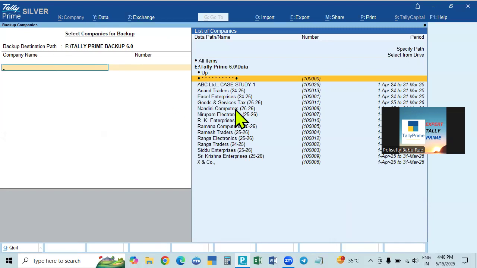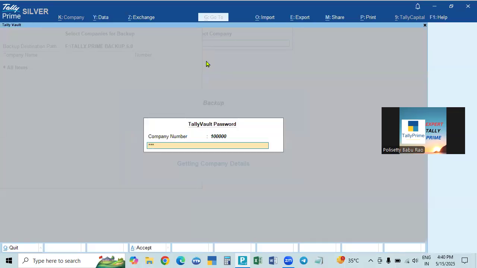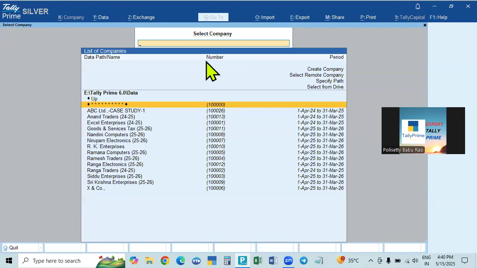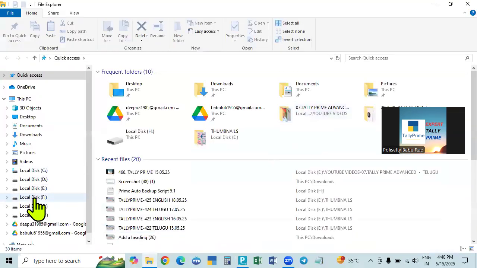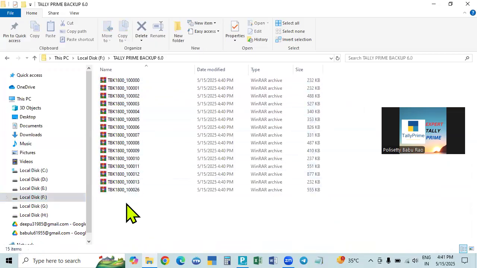So here the data path is removed, and that backup is removed. Now we will take a backup. Select all items, and backup. Here the first one is this one and all of these. Similar thing. So it is backed up. See here, go to this drive that we created. It will come here, Tally Prime, and see, all the companies are completed. All the companies have been backed up.